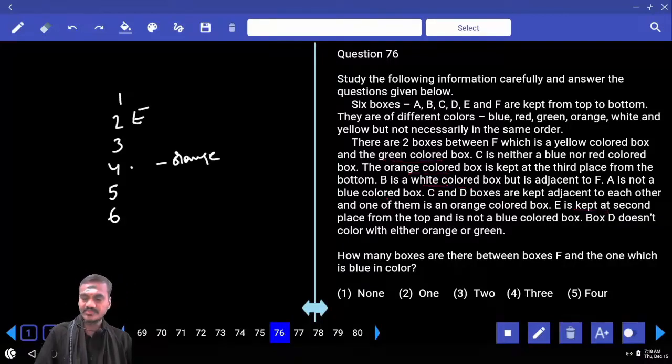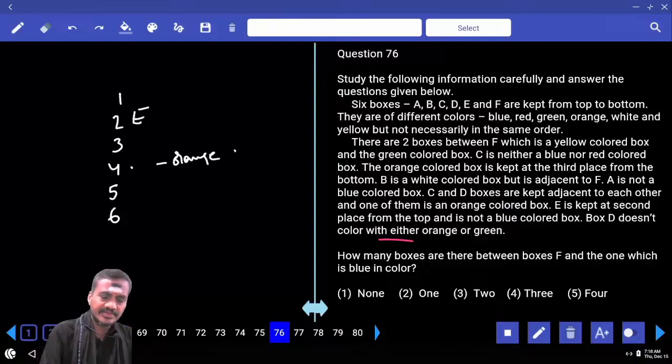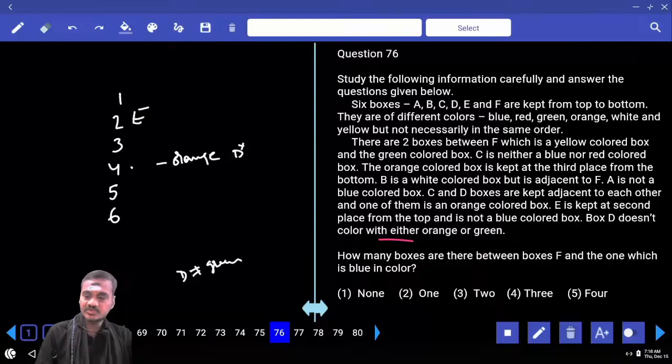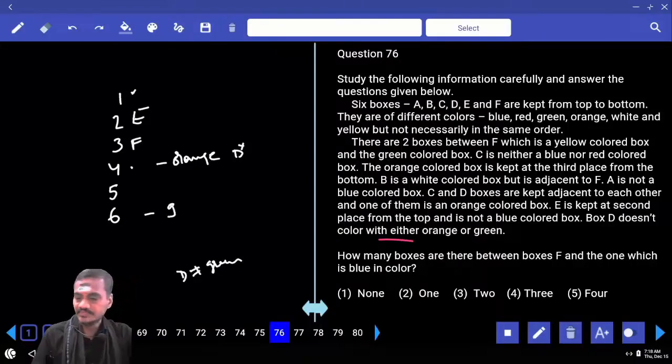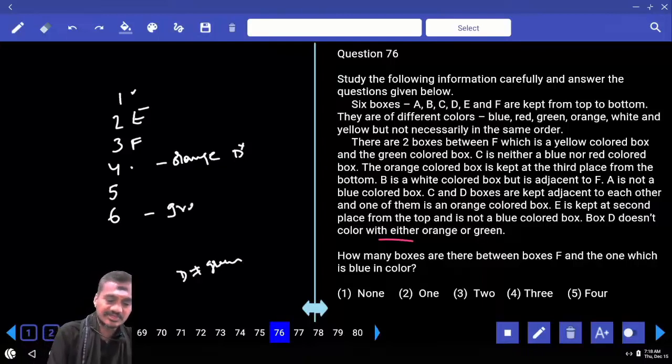Then D does not color with either orange or green. D cannot be at this place, and D cannot be green as well. And there are two boxes between F, which is the yellow colored box, and the green colored box. F cannot be here, because if F is here, then orange and green must be here. Then what is the other possibility? F can be here, and this must be the green colored box, and between F and the green colored box there must be exactly 2.